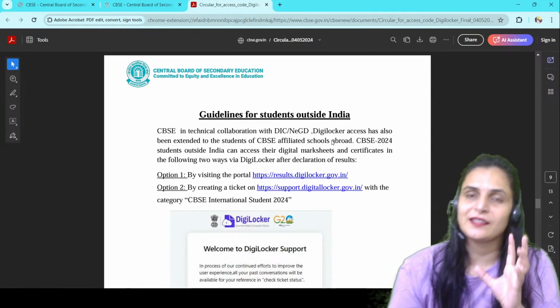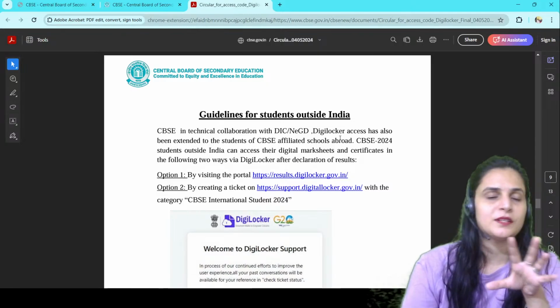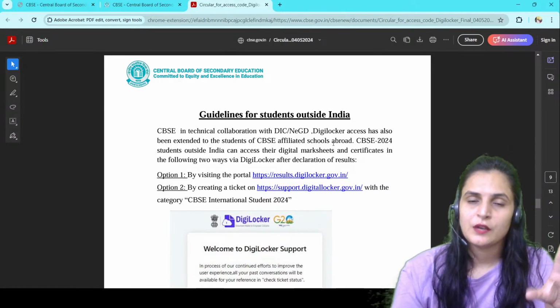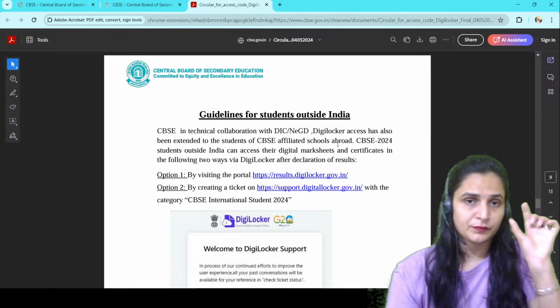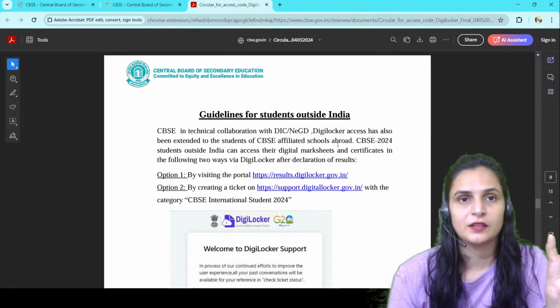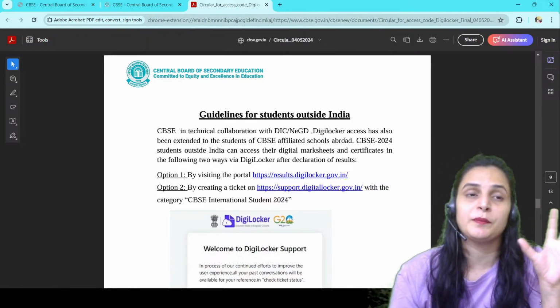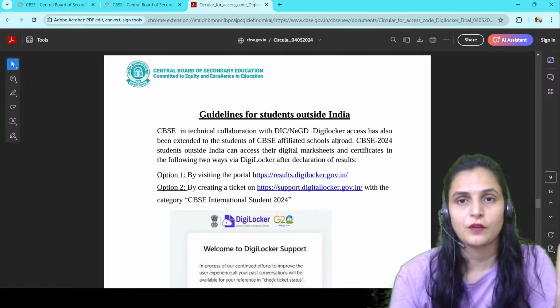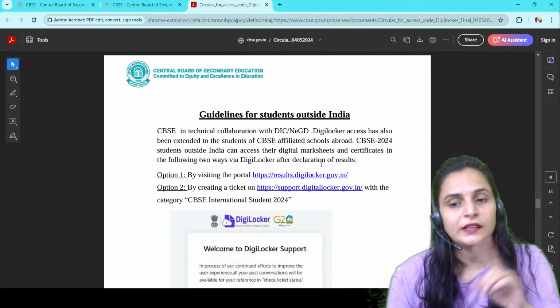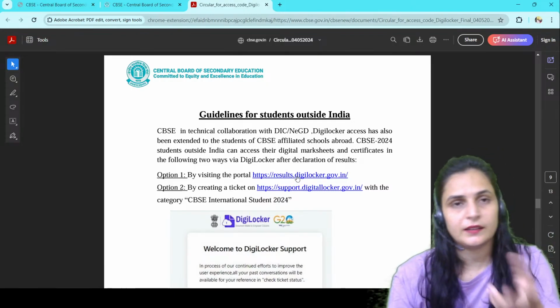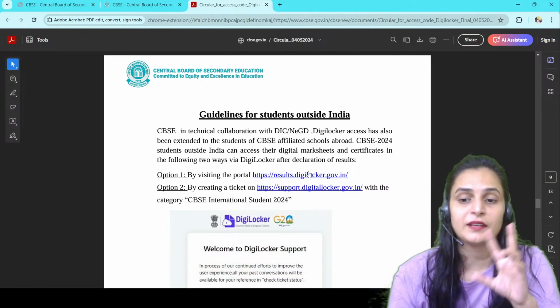So if you think that you have access to the documents now, it's not possible. First of all, when the result is declared, only then will you have the offer for the documents which will be issued to you after the declaration of results, right? So option one is by visiting the portal. Directly you can visit the portal and have access, but you need an access code.